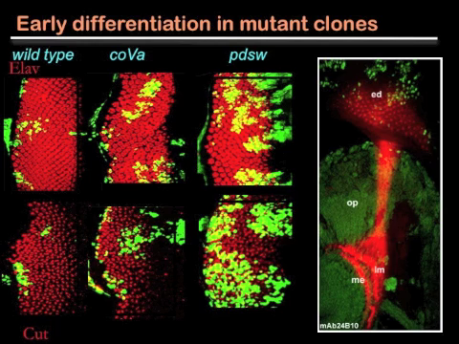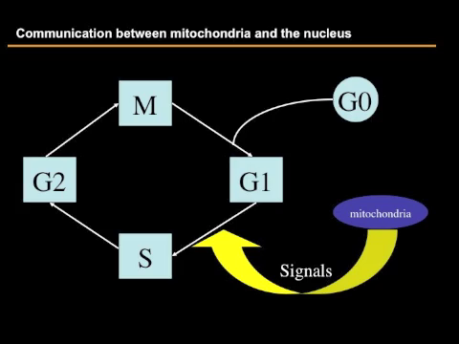They do not die, and these cells can differentiate, but after a few rounds of cell division, the cells are blocked in their transition from G1 to S phase during mitosis. We have since isolated many nuclearly encoded genes that function in the mitochondrion, and they all share these characteristics. We realized that mitochondrial dysfunction triggers a checkpoint control in mitosis.